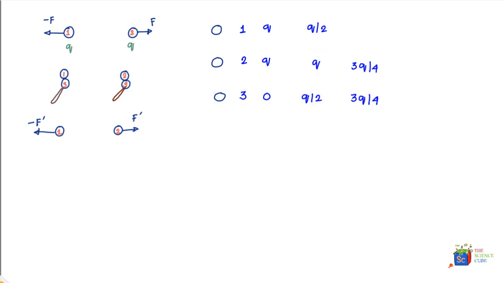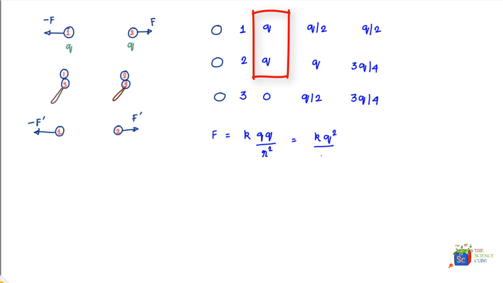So the final situation is that the charge on 1 remains Q by 2, the charge on sphere 2 becomes 3Q by 4, and the charge on sphere 3 becomes 3Q by 4. So earlier the magnitude of the force between charge 1 and 2 would have been given as K into Q into Q upon R square. Let's assume that the distance between them is R, which equals KQ square upon R square.